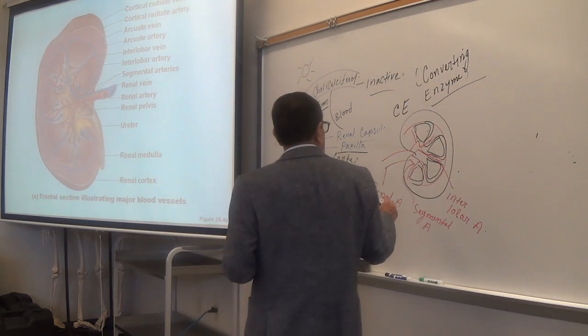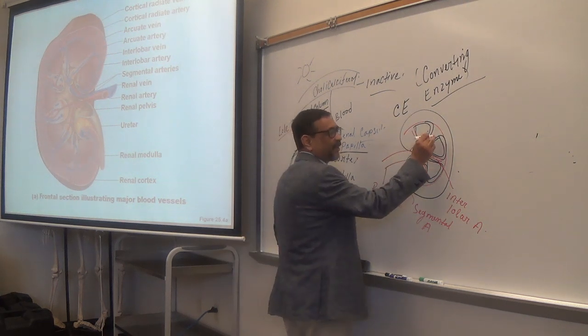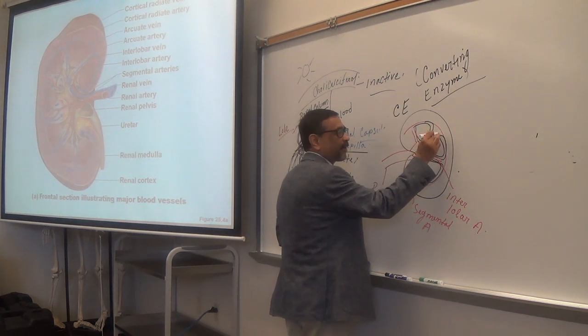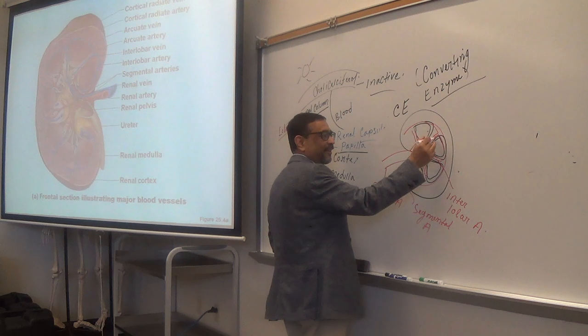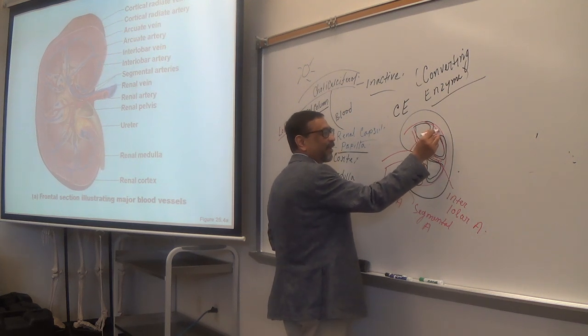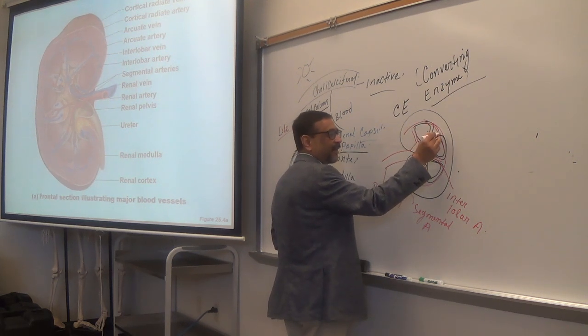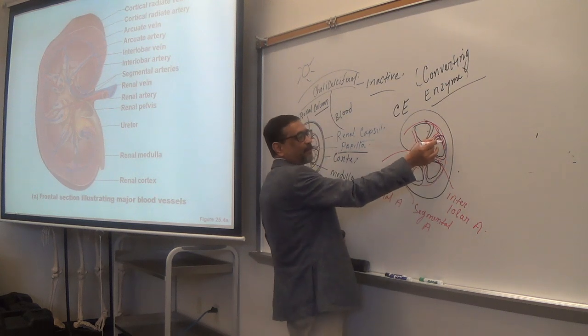And then what happens, you see here, the interlobar artery gives branches like this at a right angle, 90 degrees, like here. These branches now run along the base of the pyramid.